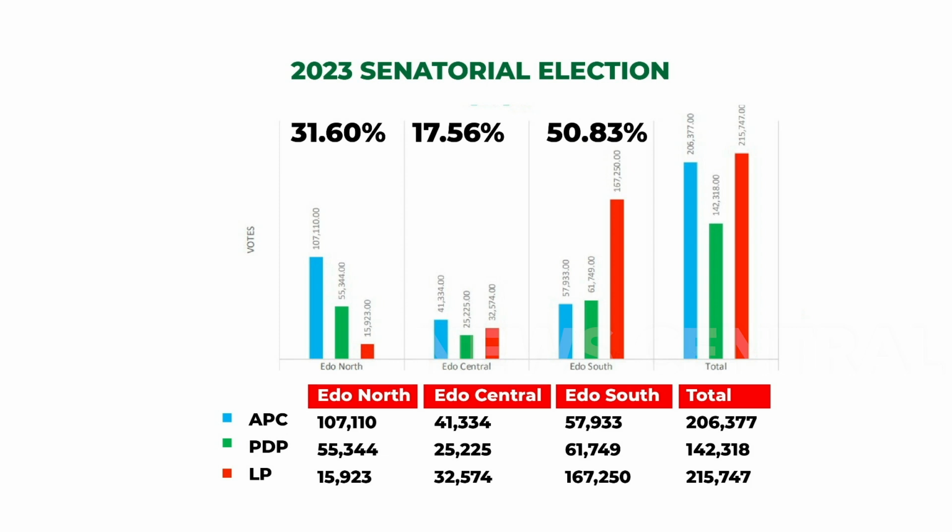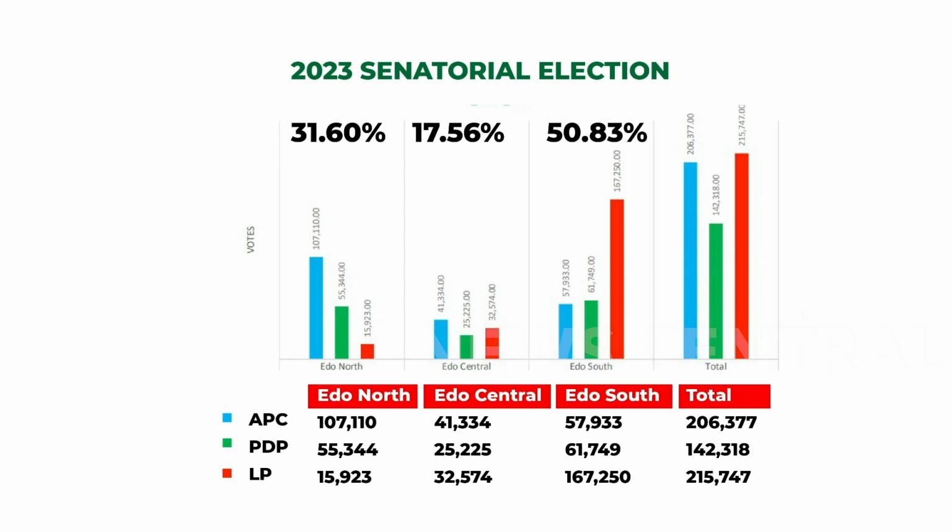But the point that I'm stressing here is why you are seeing the relevance of the APC, or the emergence of the APC, in Edo North because of Adams Oshiomhole. Prior to 2008, if you go back to the statistics, I'm sure you will find that Edo North was not APC; in fact, APC came in 2008. So you would not see that same voting culture. But immediately he came in and left in 2016, Edo North then became the pro-APC region. And that's how it has been since then.